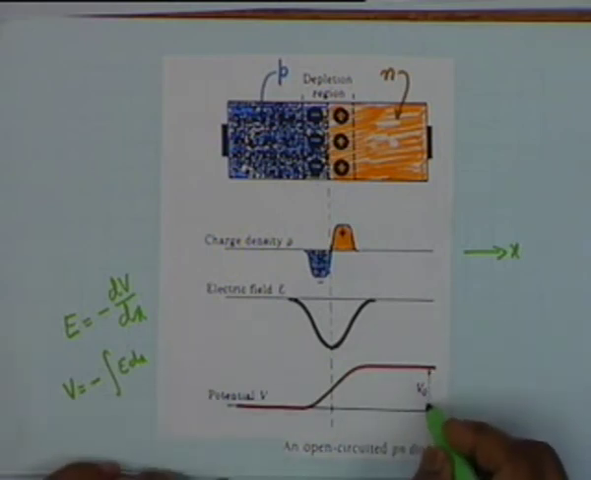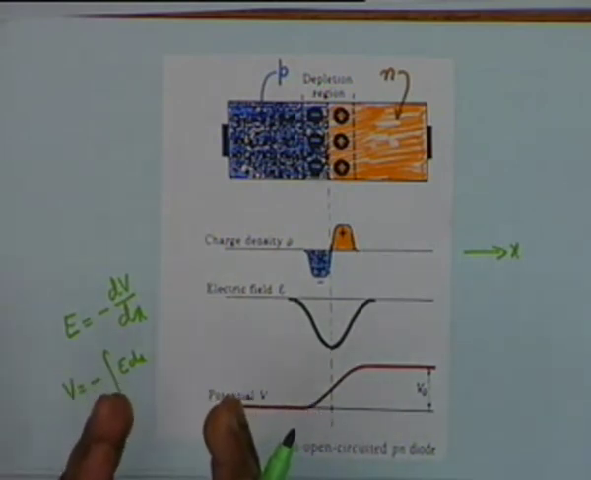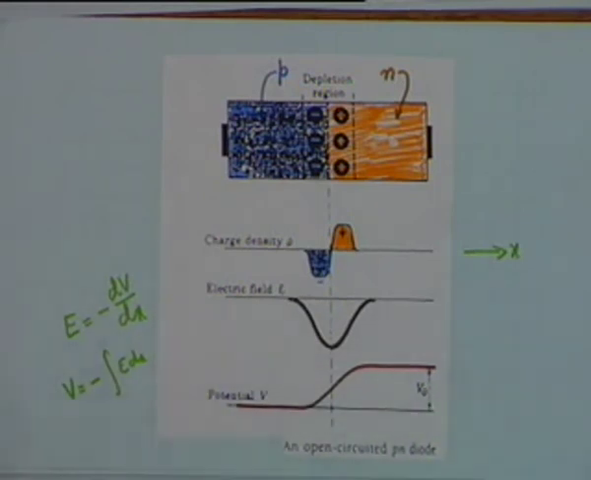This V0 is called the contact potential. That is when two regions P and N are brought in contact with each other, there is a potential difference, and the potential difference is of the order of 0.1 volt. It's a very small voltage.